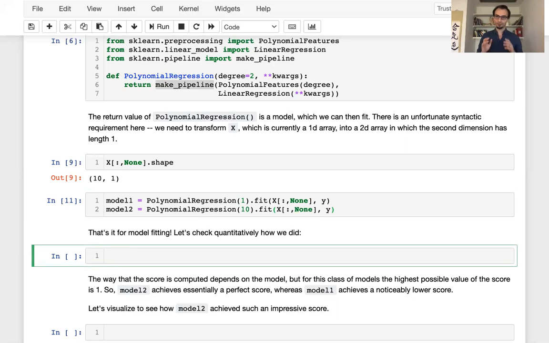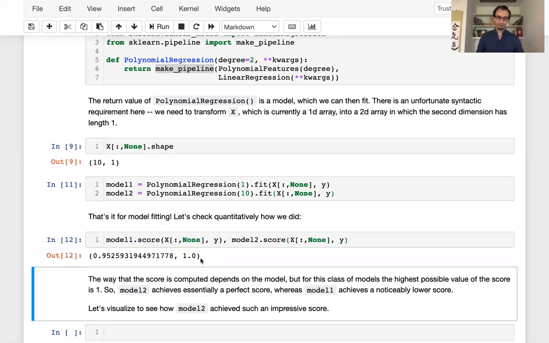Before we sort of draw the picture, let's look at the scores. So I'm going to do model 1.score to see how we did on predicting on the training data, if you will, so the data that we use to train the models. And I'll compare that to model 2, same score. There we go. So this is kind of interesting. Remember that the score function for linear regression, if you haven't seen it before, 1 is the best you can possibly do, but then you can also get negative values if you're doing very badly.